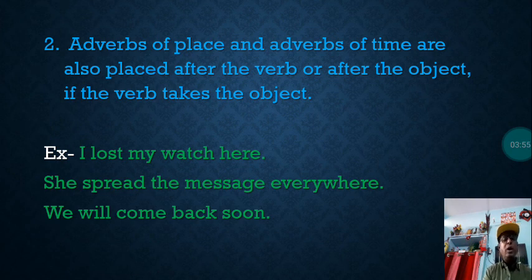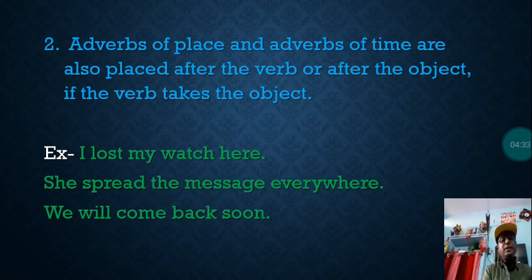I lost my watch here. In this sentence, here is an adverb of place. You know much better because you have already learned what adverbs of manner, adverbs of place, adverbs of time and adverbs of frequency are. So let us see, in this sentence, the word here is an adverb of place. I lost my watch here. The adverb of place is used after the object, that is my watch. The verb is lost, the action word is lost.